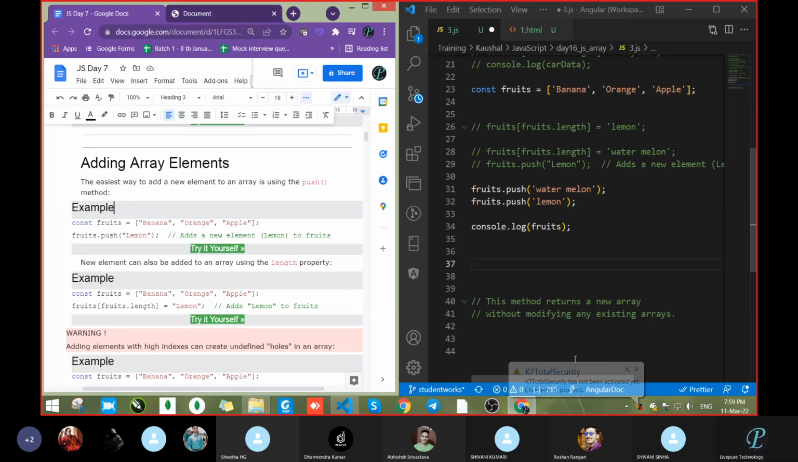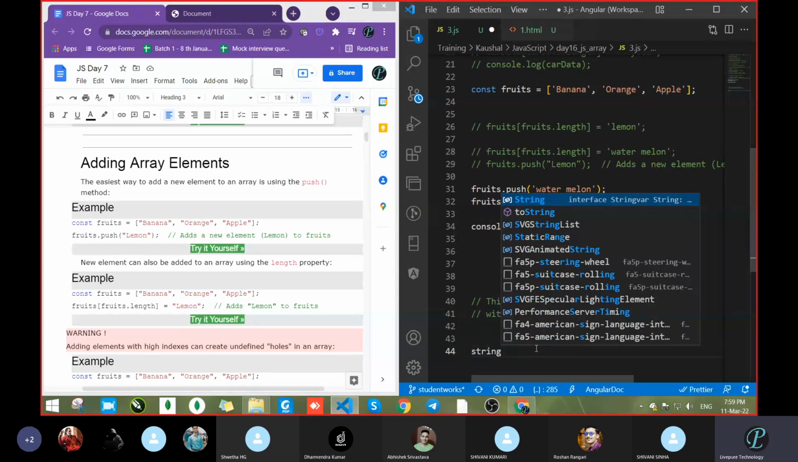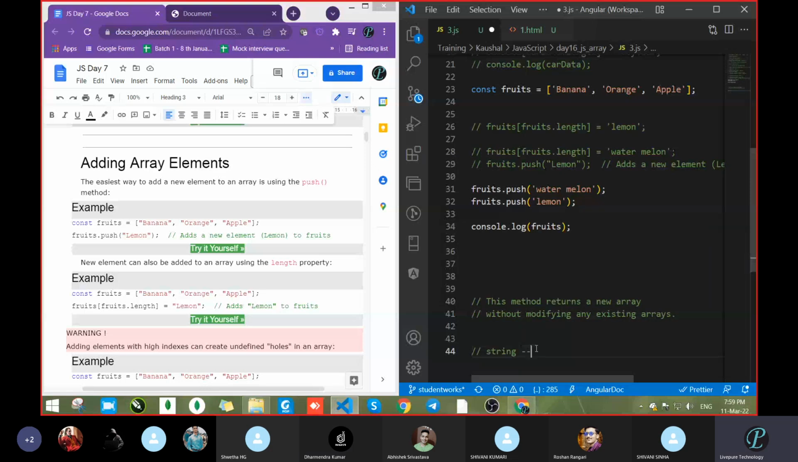No idea. In array. Strings, no. In a string where? In the case of string methods, we had discussed slice, substring, and substr. We had said that it will create a new array and return it. Correct? Same thing.